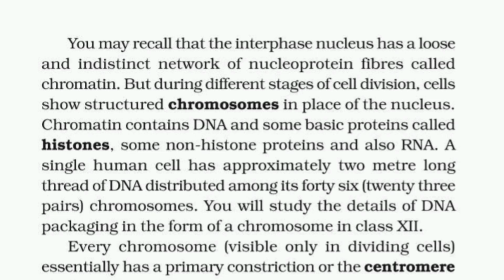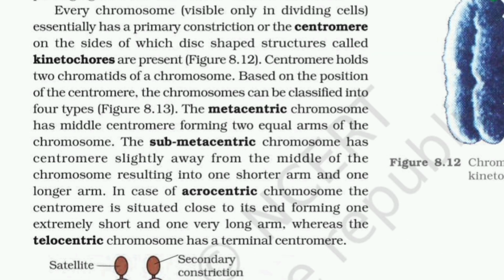Every chromosome essentially has a primary constriction or the centromere, on the sides of which disc-shaped structures called kinetochores are present. The centromere holds the two chromatids of the chromosome. Based on the position of the centromere, the chromosomes can be classified into four types. The metacentric chromosome has a middle centromere forming two equal arms of the chromosome. The submetacentric chromosome has the centromere slightly away from the middle of the chromosome, resulting in one shorter arm and one longer arm. In acrocentric chromosomes, the centromere is situated close to its end, forming one extremely short and one very long arm, whereas the telocentric chromosome has a terminal centromere.